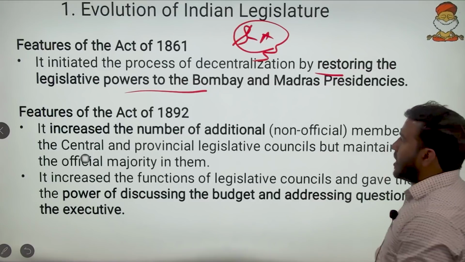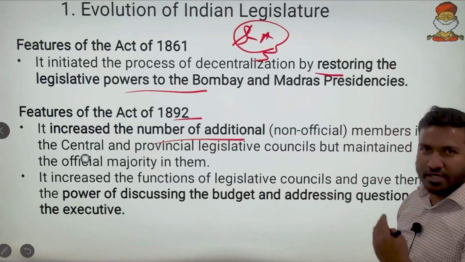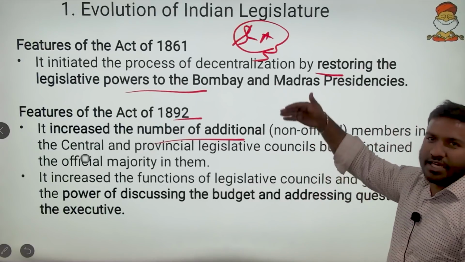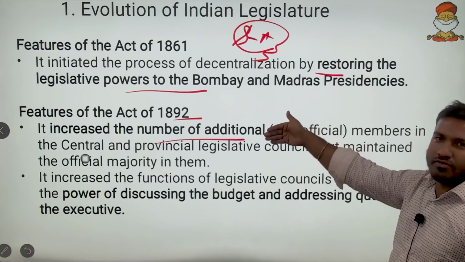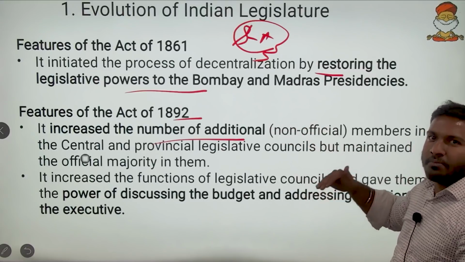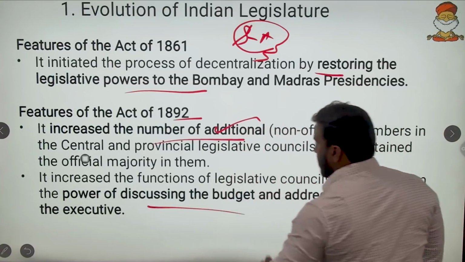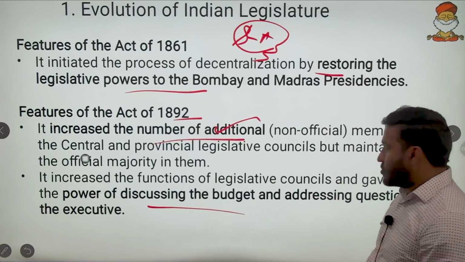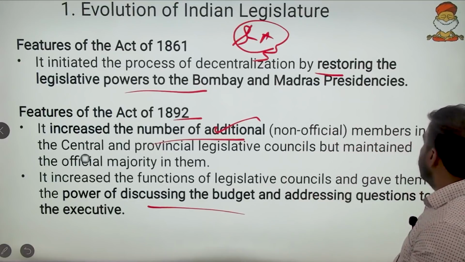And then in 1892, the number of additional members was increased. The numbers started increasing from here on in every act. In every Councils of India Act, the numbers started increasing and more powers were given. In 1892, along with the increase, the power of discussing the budget was also given here. With these, we will move ahead.